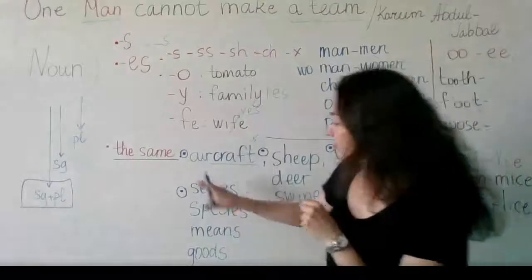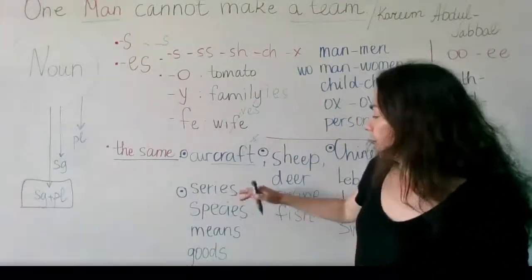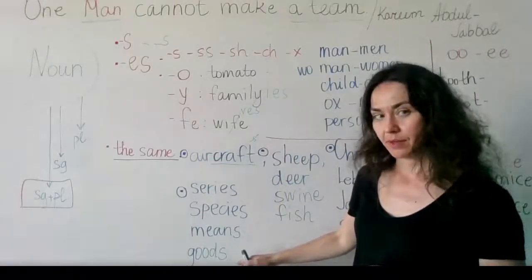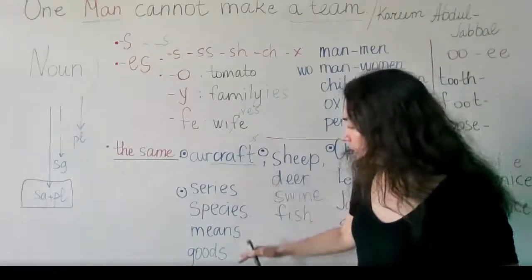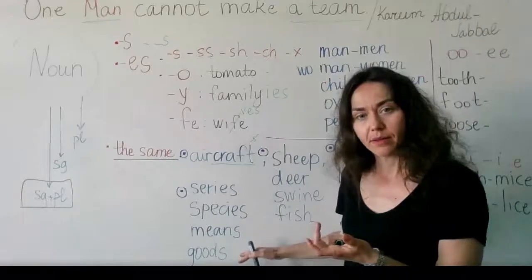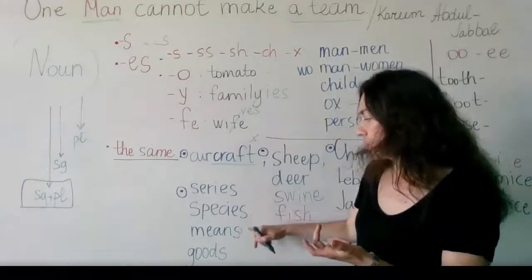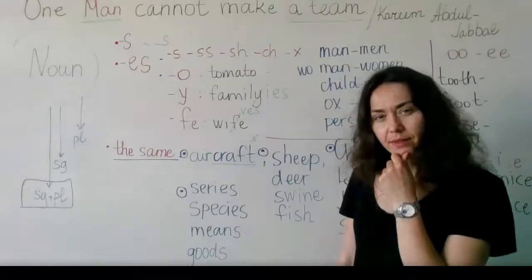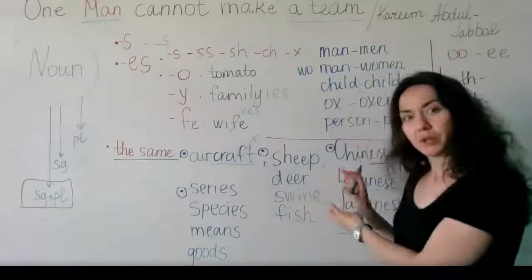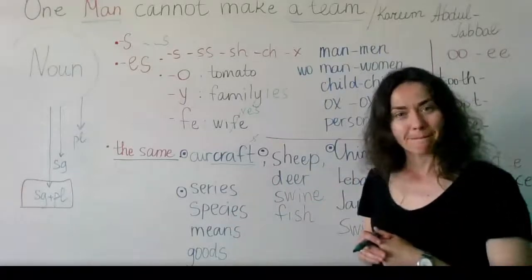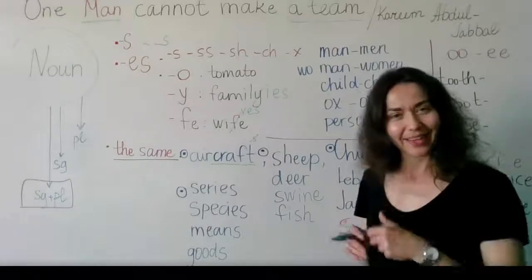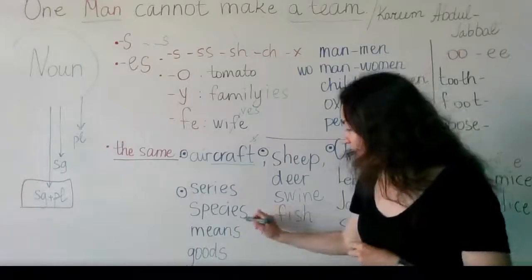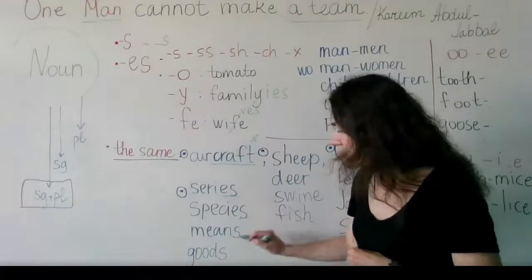One more group of words. Here we have series, species, means, goods. Have you noticed anything that these words have in common? So again, we have these words, series, species, means, goods. Anything that you notice that is different when you compare these words to other groups of words? Anything? Is ES? Yes, you're right. Sometimes ES, sometimes S at the end.